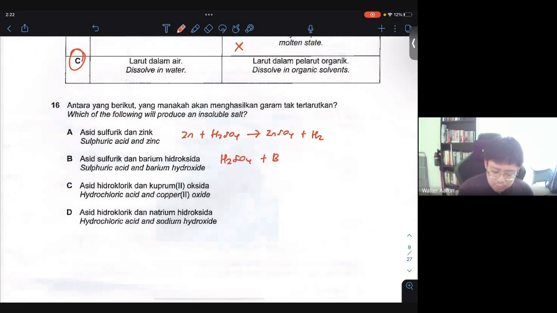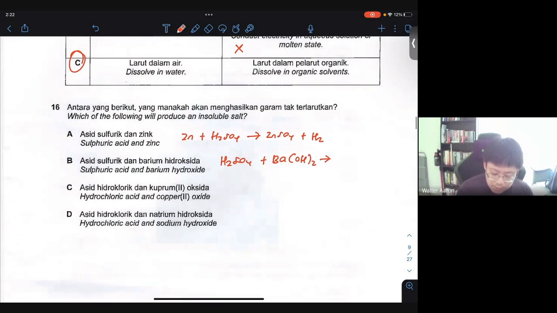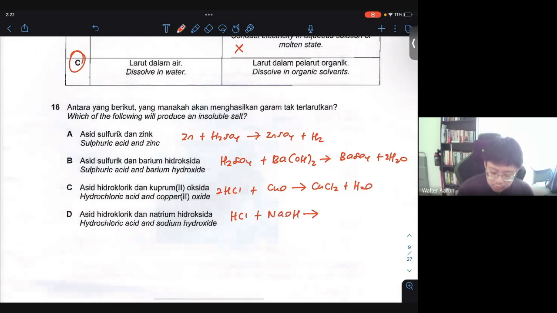H2SO4 plus Ba(OH)2. You will get BaSO4 plus H2O. Okay, and then hydrochloric acid, so HCl plus CuO. You get CuCl2 plus H2O. And then the last one will be HCl and hydroxide. So HCl plus NaOH. You'll get NaCl plus H2O.